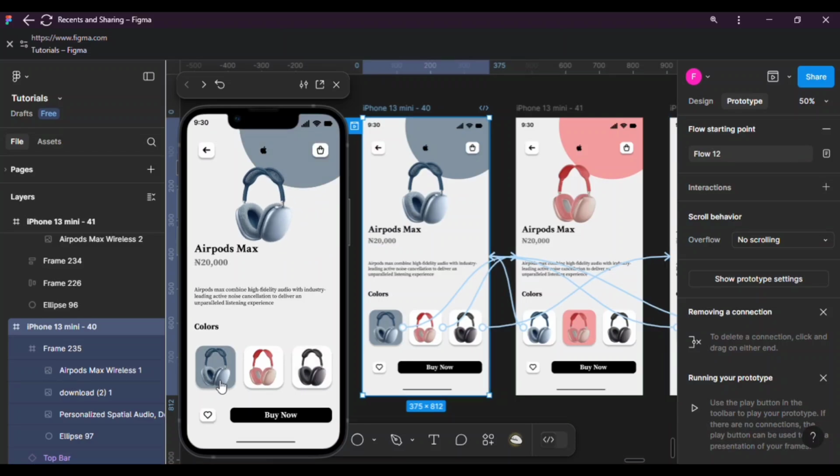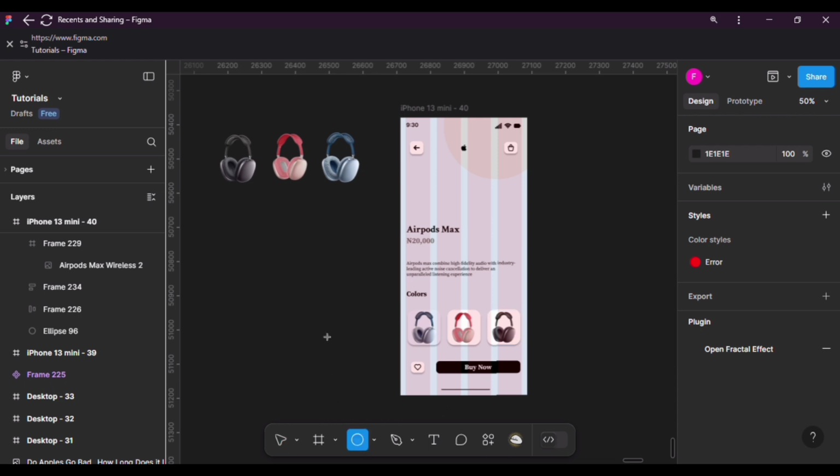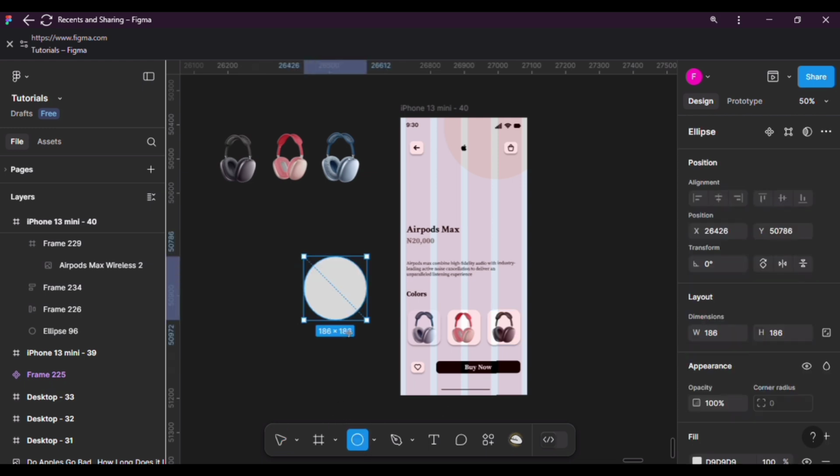Let's design this e-commerce product selection animation in Figma. You would need these assets: an image of an airpod and your frame which you've already designed. So for me, I've already designed mine as it will be.